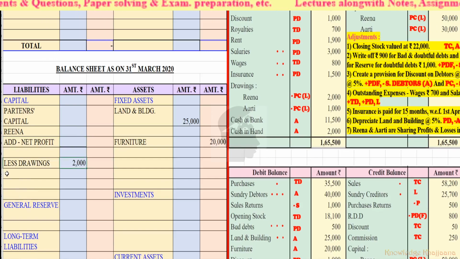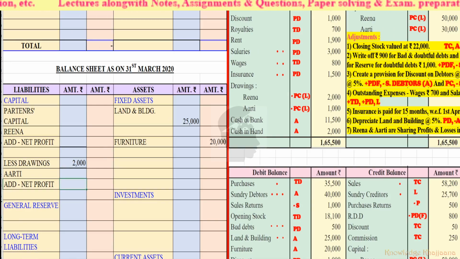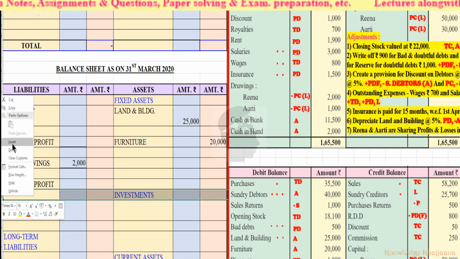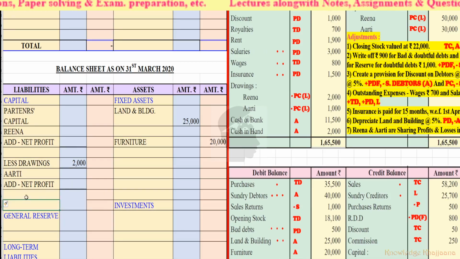Similarly for Aarti, we'll add net profit, less drawings.